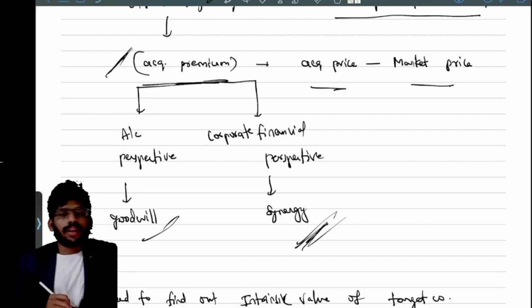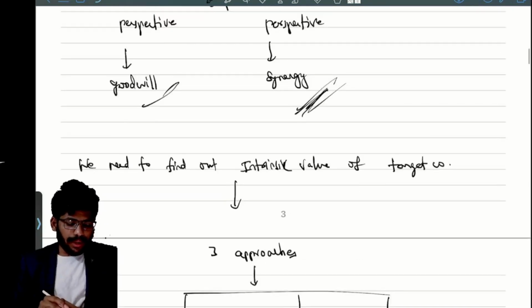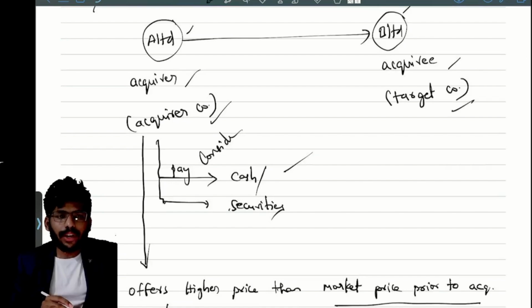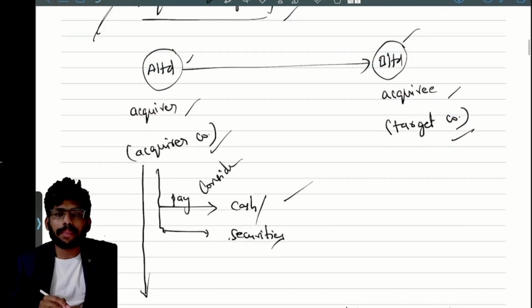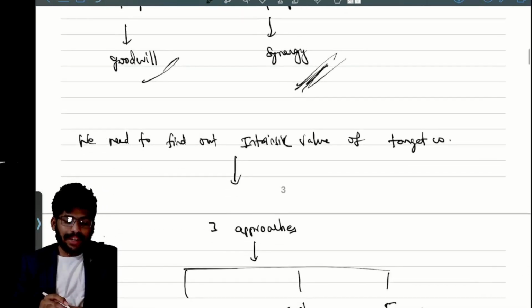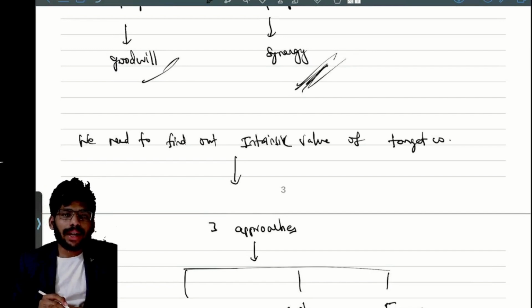We are talking about this synergy, right? Does everyone have clarity about it? Clear? So here, if you want to acquire that company, we need to find out the market price of that company. Correct or not? Yes. So we can call it the intrinsic value of a target company. We need to find out the intrinsic value of a target company.